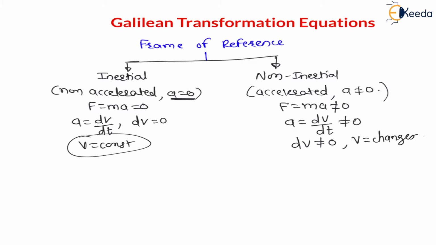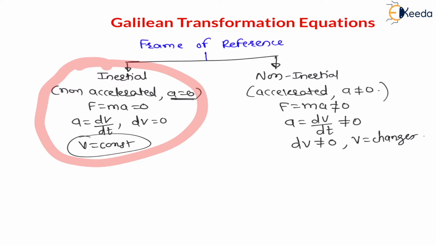And my dear students, in the case of the Galilean transformation equation, the frame of reference is always an inertial frame, which means the velocity is always constant. Velocity is always constant, that you have to understand. Now let us understand the Galilean transformation equation.